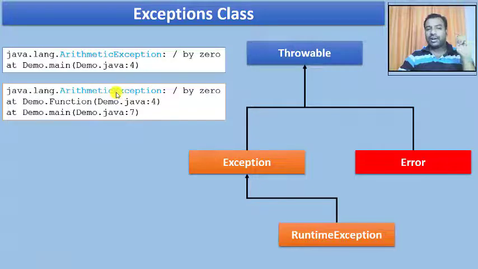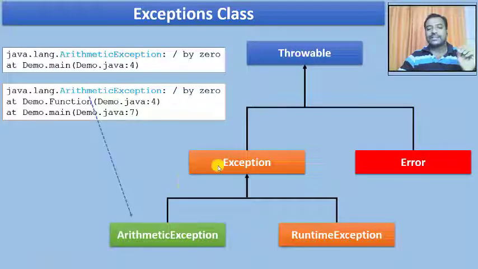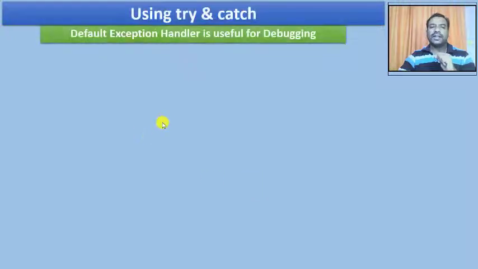The arithmetic exception you have just experienced is again a subclass of the Exception class. Fine. So remember this: arithmetic exception is a subclass of the Exception class.